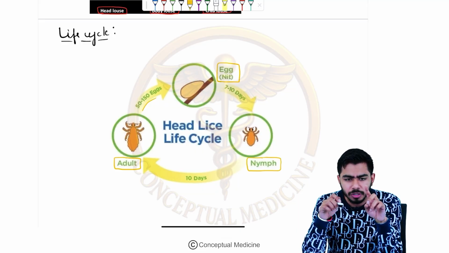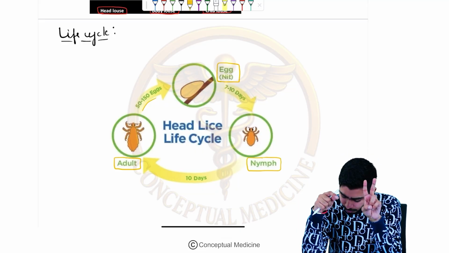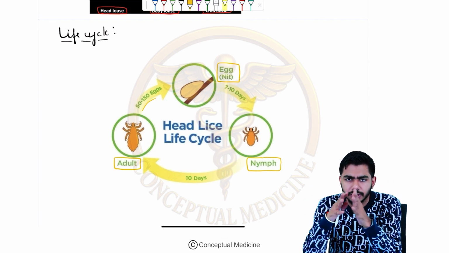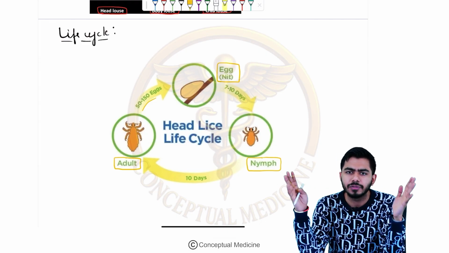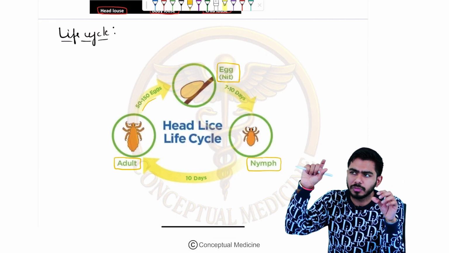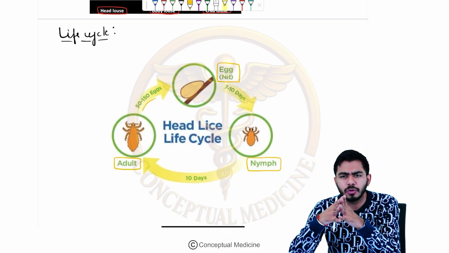Please say with me. First of all, we have the eggs, then the nymph, and then the adult. So very simple over here, right? They do not have a very long life cycle. If we talk about the journey from the egg to the adult, as far as louse or lice is concerned, it is generally around 2 months only.